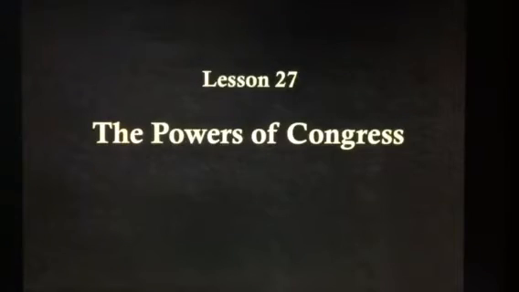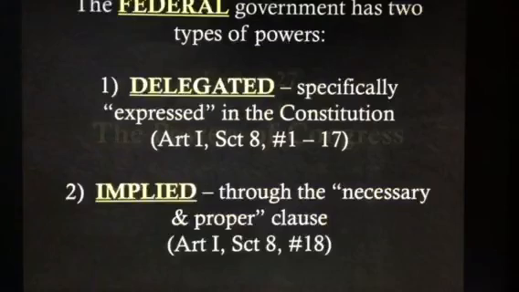Lesson 27, The Powers of Congress. The federal government has two types of powers. Delegated powers. These are powers specifically expressed in the Constitution. It's Article 1, Section 8, numbers 1 through 17. And implied powers. These are powers that Congress claims for itself through the necessary and proper clause. That's Article 1, Section 8, number 18.